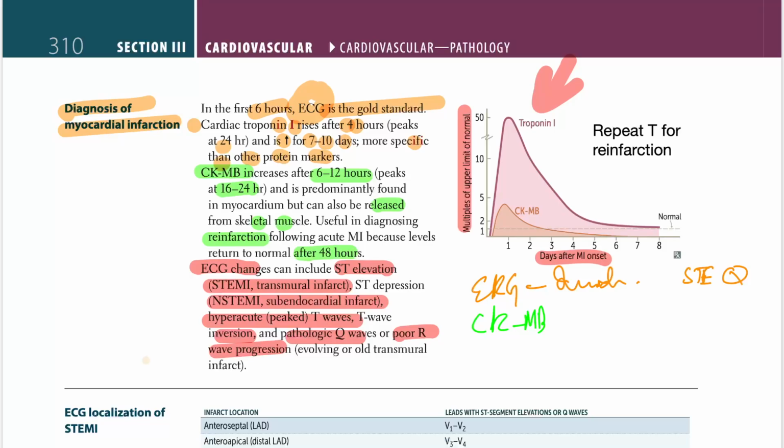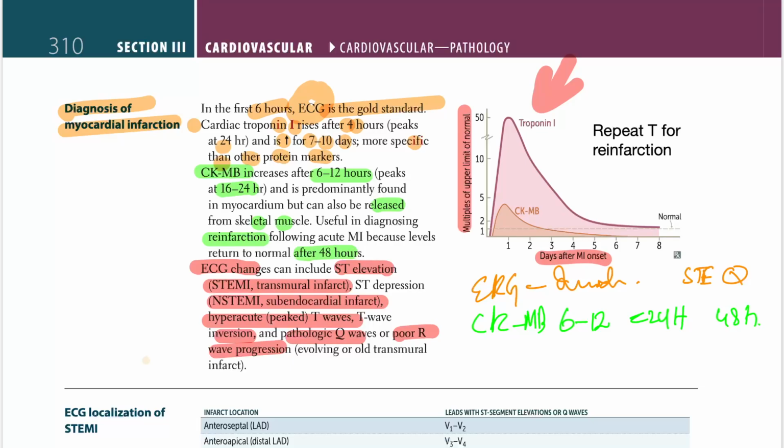CKMB, you will see CKMB in the blood after 6 to 12 hours. It will peak in less than 24 hours, and it will stay abnormal. Duration of abnormality, it will stay abnormal for 48 hours. After 48 hours, it will come back to normal. So until 48 hours, it's going to stay abnormal, right?